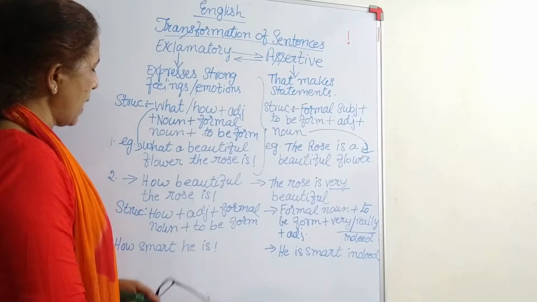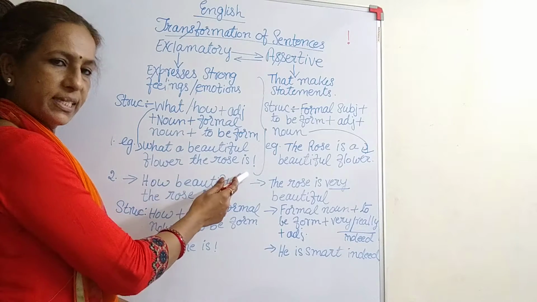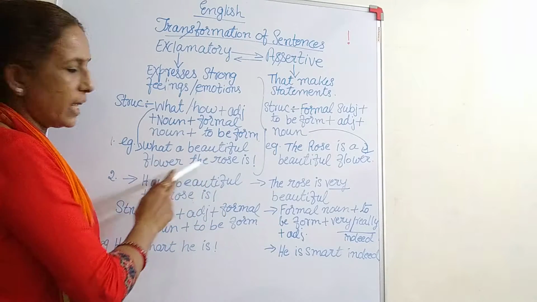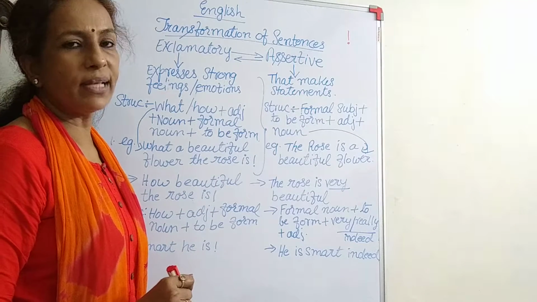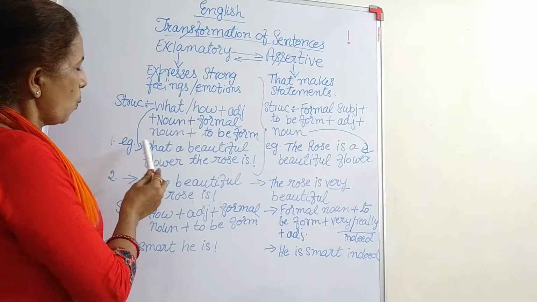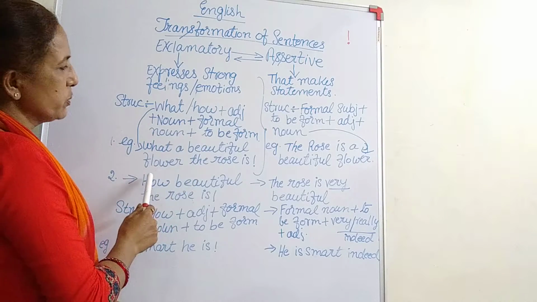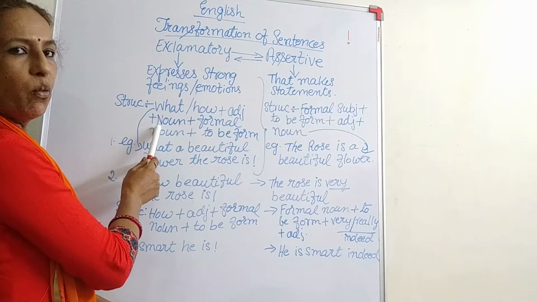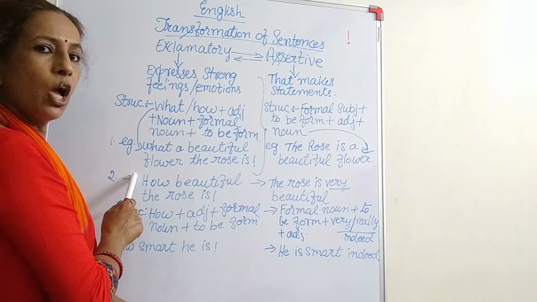Okay, let us see the example. What a beautiful flower the rose is. What a beautiful flower the rose is. This exclamation mark has to be there in the exam also if you write it, otherwise it's not accepted. It will be considered wrong. So as per the structure, what is here, how we haven't used here, then the adjective. What is the adjective? Beautiful. After that a noun, which is the noun? The noun is flower. You can take it as a common noun.